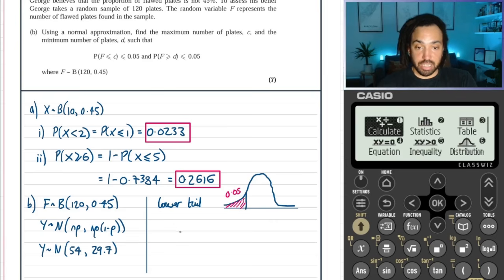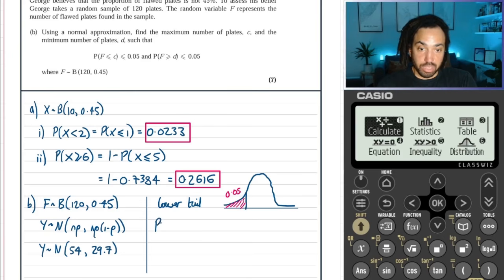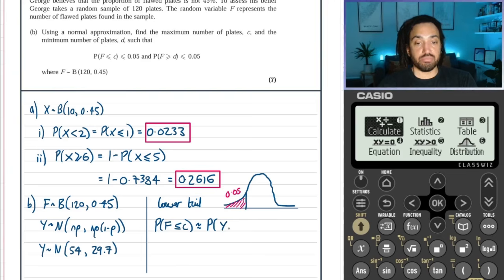Perfect. Okay, now very importantly here is the continuity correction. Whenever you do normal approximation, you have to think about the continuity correction, because we are looking for the probability that f is less than or equal to c, which is approximately using the normal distribution.